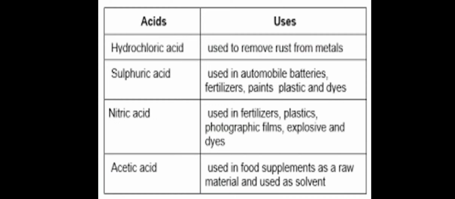So these are some of the mineral acids and their uses. The most commonly used acids in laboratories are hydrochloric acid, sulfuric acid, nitric acid, and acetic acid. Among them, sulfuric acid is called the king of acids because it is used in the manufacture of many products in industries. So it is an important industrial chemical.